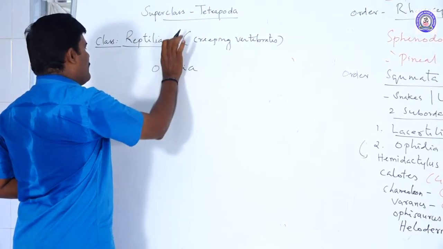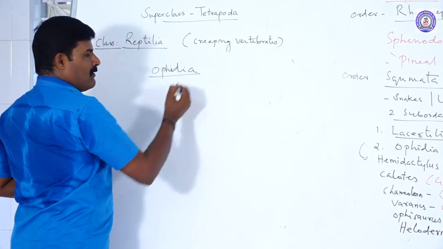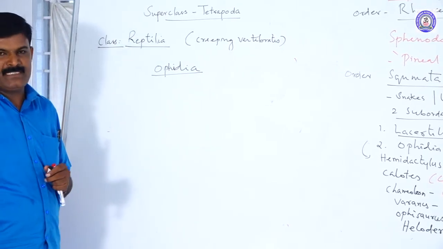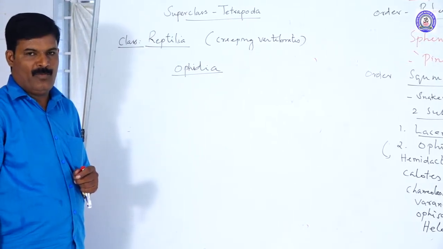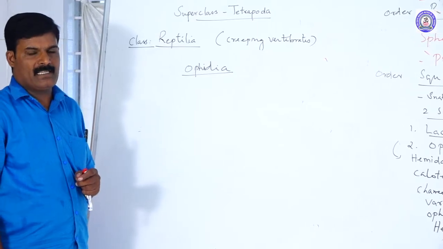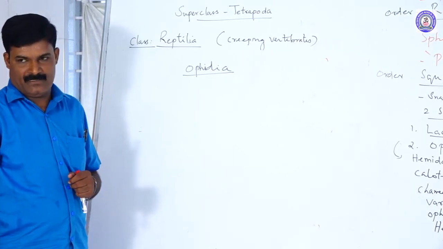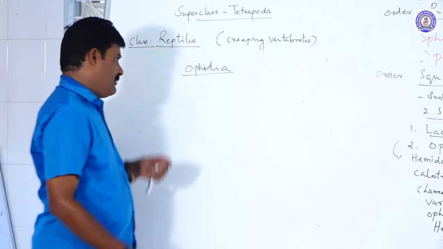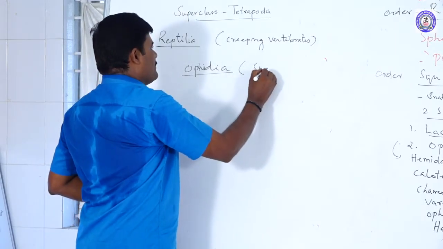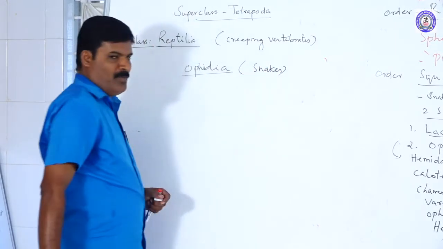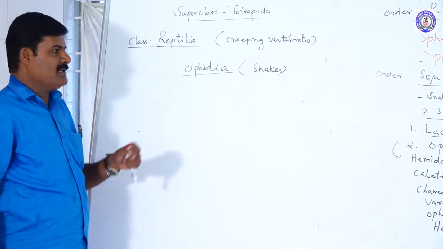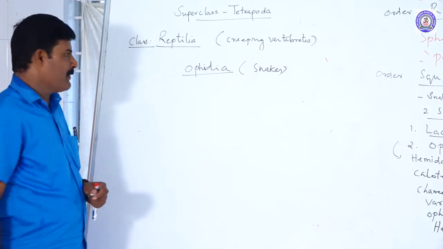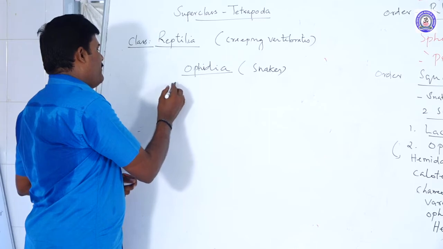Ophidia. The study of snakes is called Ophiology, or otherwise called Saurology. All snakes are the Ophidia. Ophidia is what, an order or suborder? So there are different forms of snake.